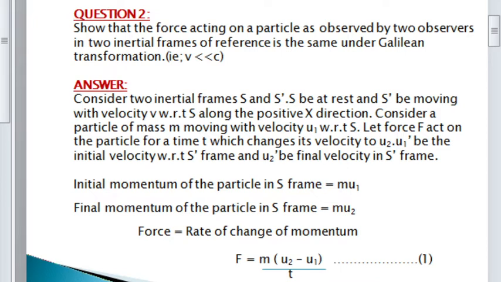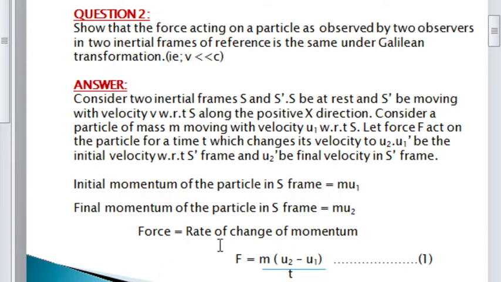From Newton's second law of motion, it is clear that force is equal to the rate of change of momentum. So here we have to calculate the initial and final momentum in S frame and in the case of S dash frame, and find out its rate of change. Then we will get our final result. So the initial momentum P is equal to mv. Here the initial momentum in S frame is m u1, where u1 is the initial velocity. The final momentum of the particle in S frame is m u2.